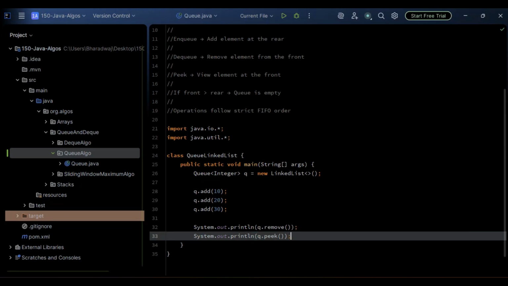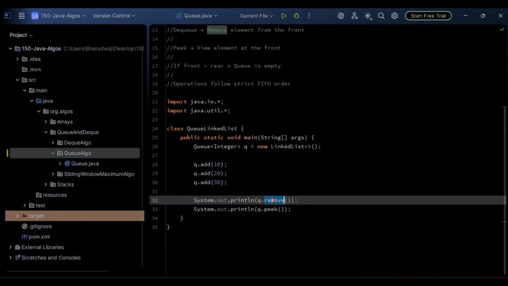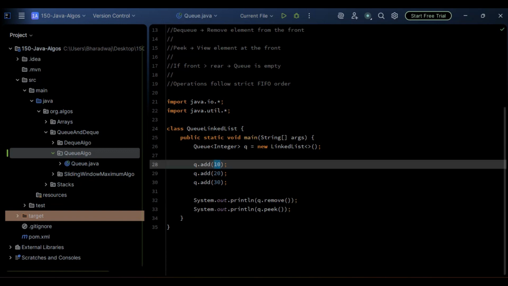So accordingly with what we have discussed, we have added 10, 20, 30. This is fine. And one more thing, we are making use of the remove, right? So here it removes and prints the front element, nothing but 10. See here, it will be in this way, 10, 20, as well as the 30, right?